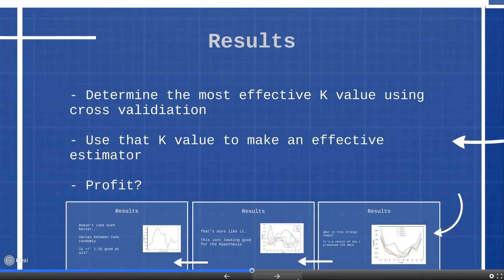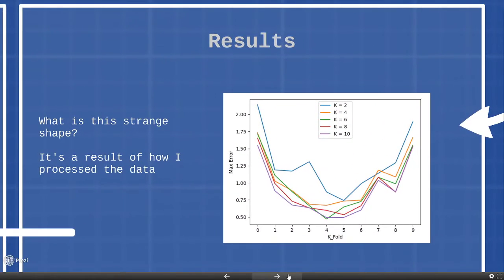So what were our initial results? We initially got this strange shape in our results, which we were at first at a loss to figure out what was going on here. And by we, I mean me, of course. I keep using the whole data science we here. But this is based on actually how I process the data. And I realized this is an error on my part.